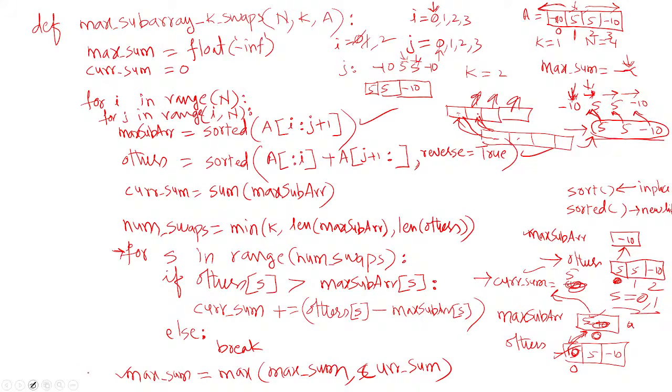I am just writing this statement here: return max sum. Now this is our function. If you can complete only this piece of code, that is enough.